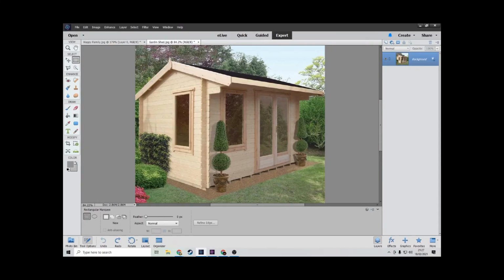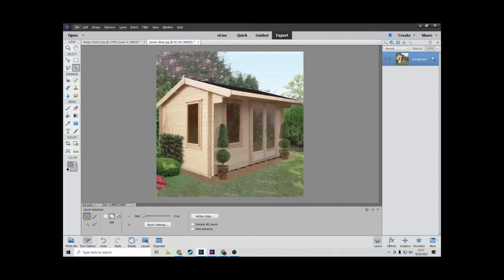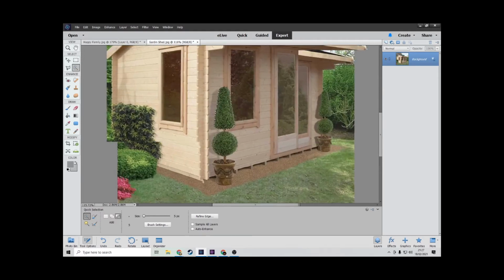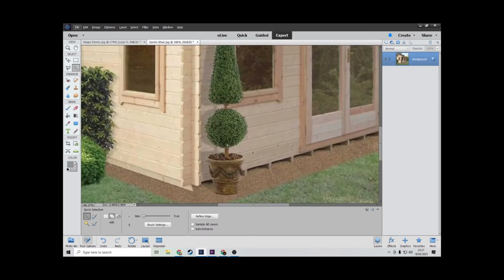So another example of something removed would be this plant. Now, simply because the background is fairly inconsistent, you have the cabin as well as the green sort of vegetation, just replacing that would leave it looking pretty bad.